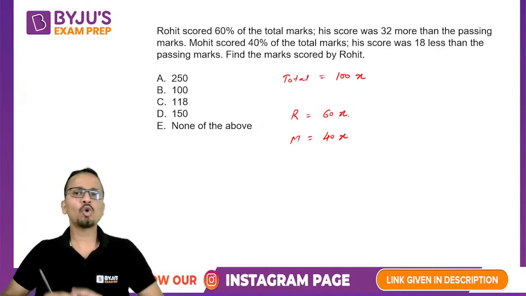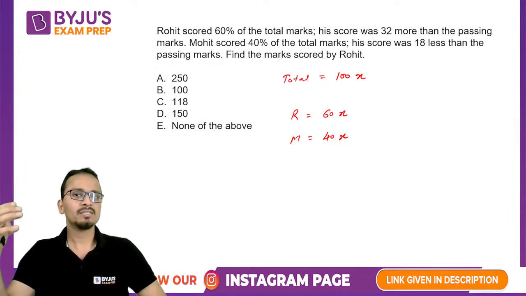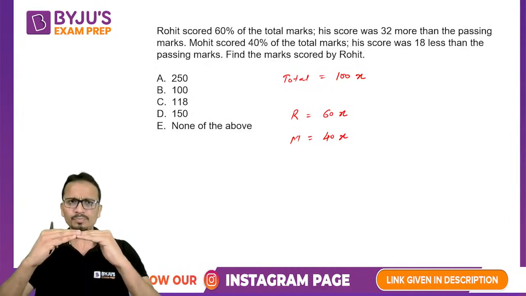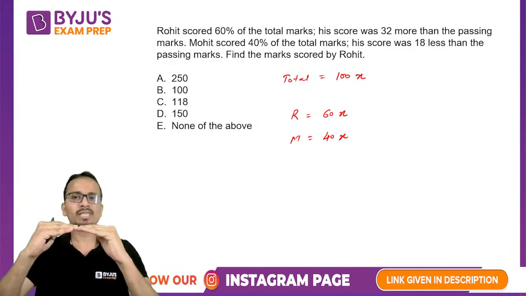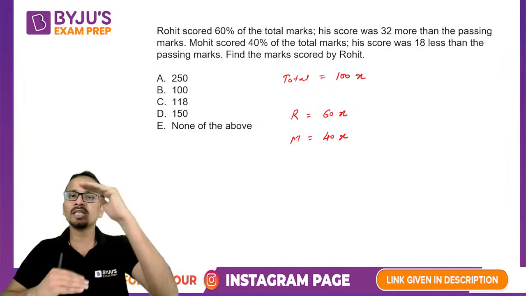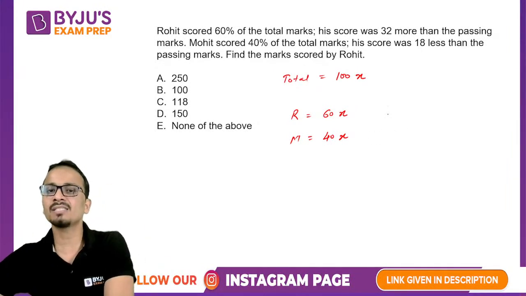Now Rohit's score is 32 more than passing marks and Mohit's score is 18 less than the passing marks. So Rohit is 32 more than passing and Mohit is 18 less. So the gap between Rohit and Mohit will be 32 plus 18, that is 50.